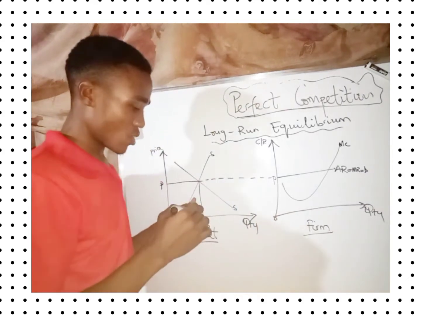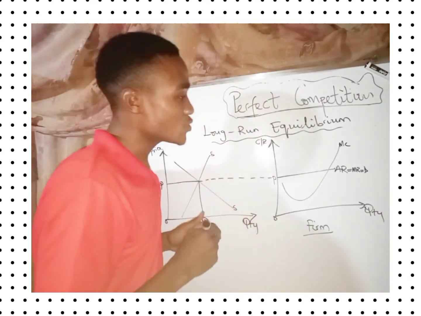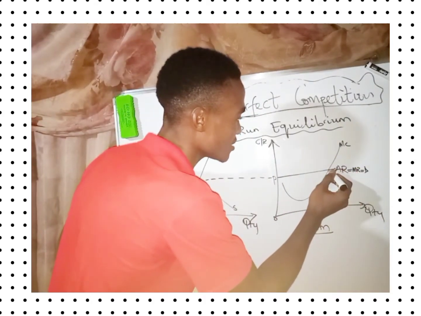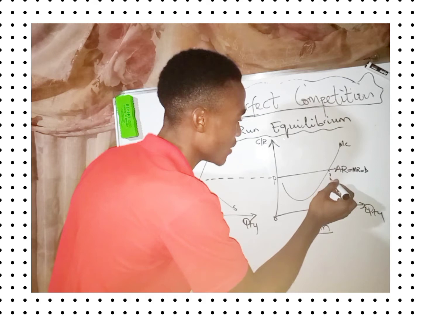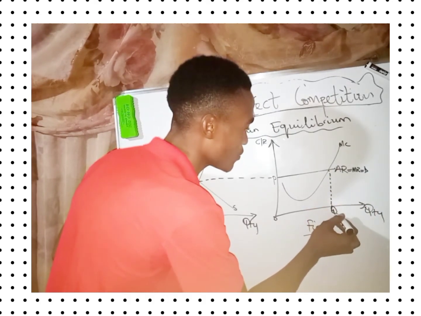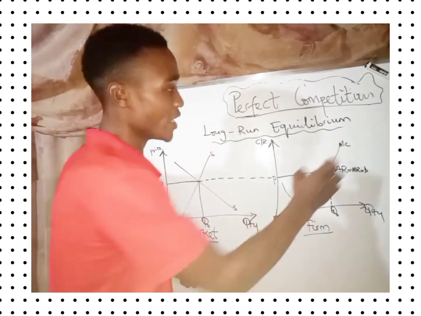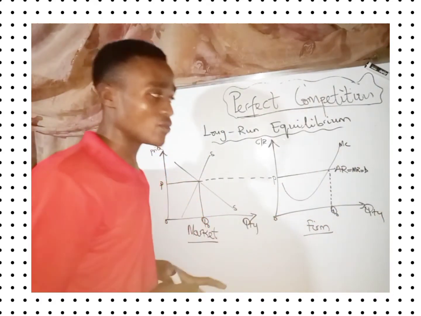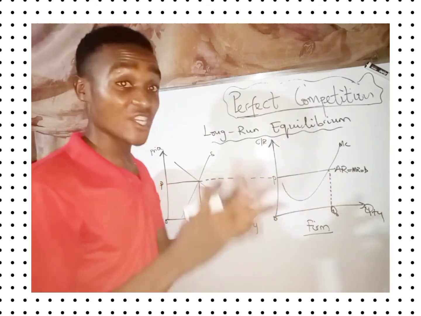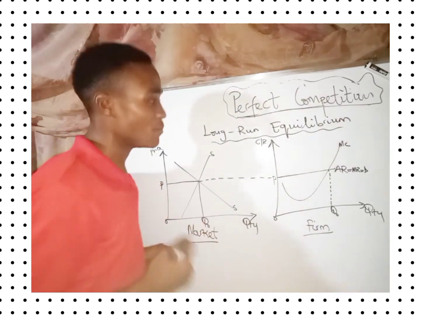Now the next thing we need to look at is where MC and MR coincide, where they meet. Here we say this is our equilibrium output, because this is where the MC curve and the MR curve meet. In this situation, MR and AR are the same thing because we are still in perfect competition.